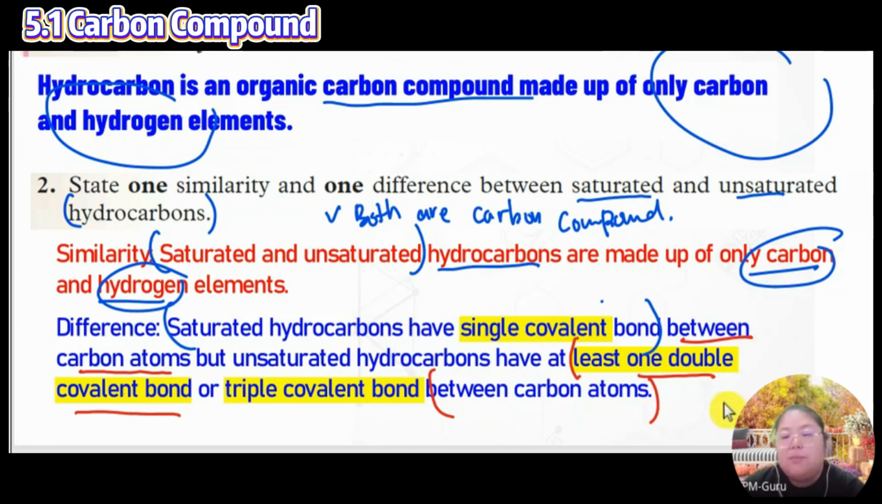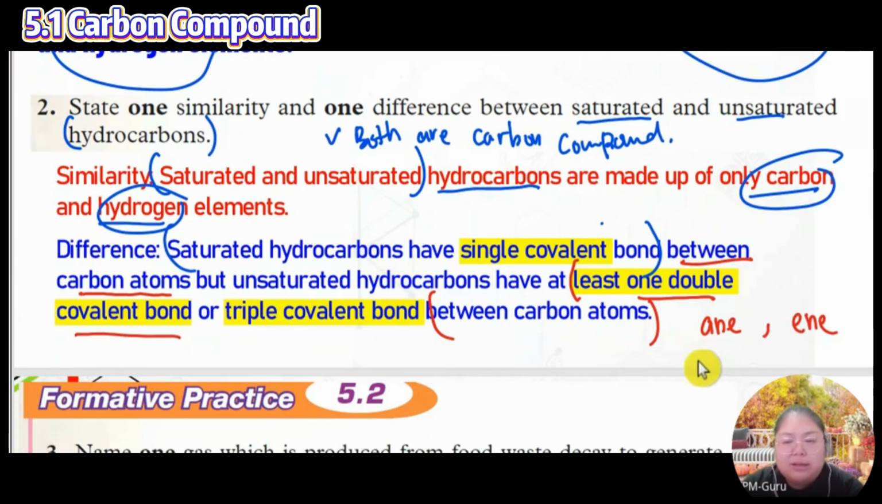Or you can say the difference is the formula. You can also say the name: saturated hydrocarbons are named with -ane, unsaturated with -ene. The formula for saturated is CnH2n+2. Unsaturated is CnH2n. That's all. So these are the differences.